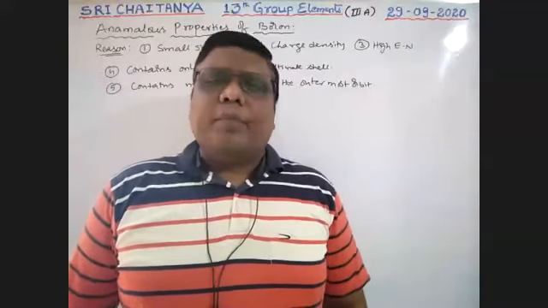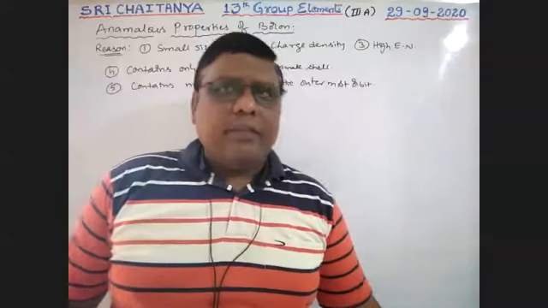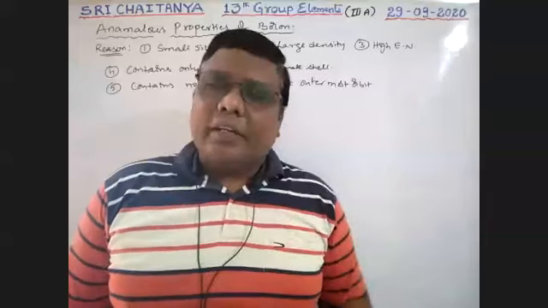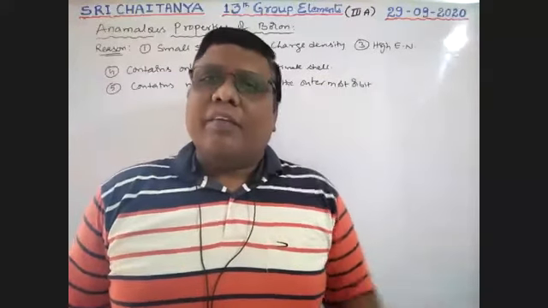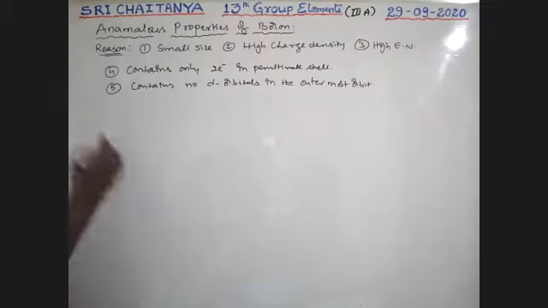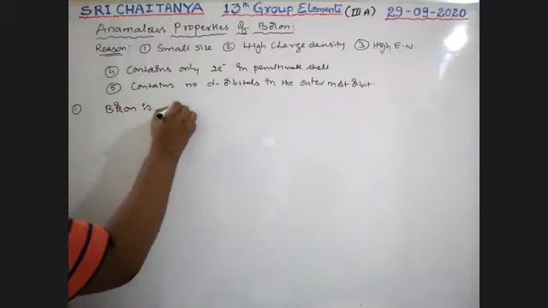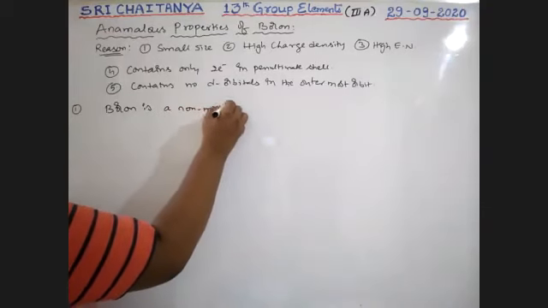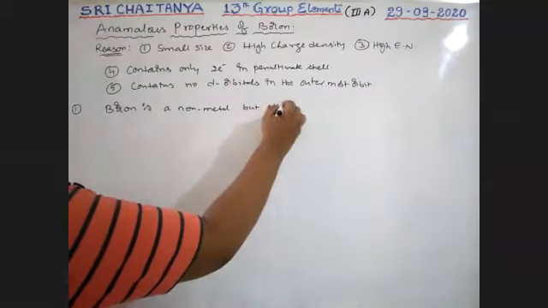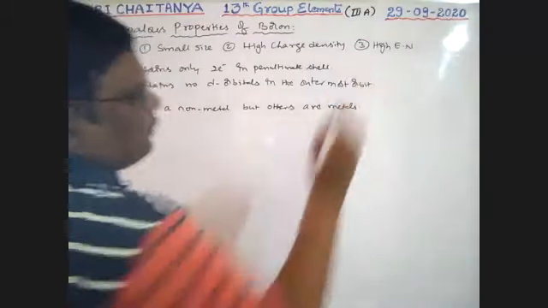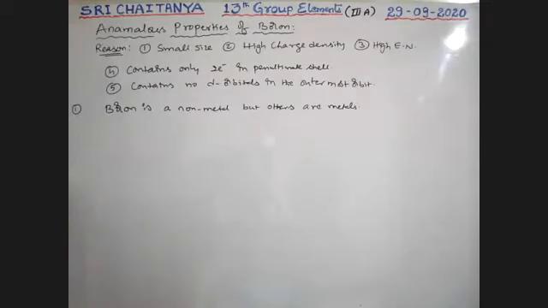So now some examples of that different behavior. See here, first one, boys, we all know boron is a non-metal, but the rest of the elements are metals. So it is the first different behavior. Boron is a non-metal element, but others are metals. It is the first deviation.